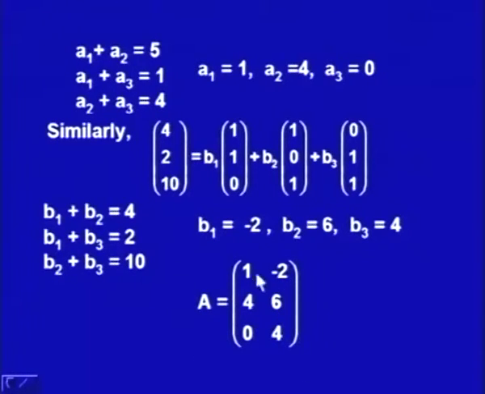How do we get this matrix? This first column is the representation of the first vector T(e1) and the other is the representation of the second vector (4, 2, 10). Since it is an ordered basis, we first write down the first vector and then the second vector. So, corresponding to (4, 2, 10) we have this column, and corresponding to the earlier vector we have the column (1, 4, 0). So, this is the matrix associated with the given linear transformation. That is how we obtain the matrix for the given linear transformation.